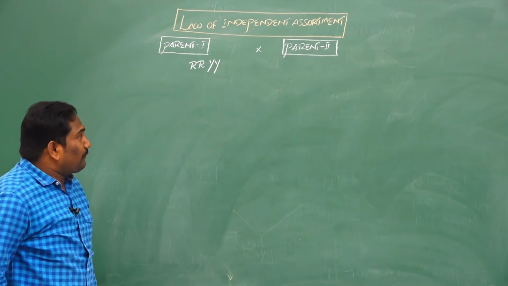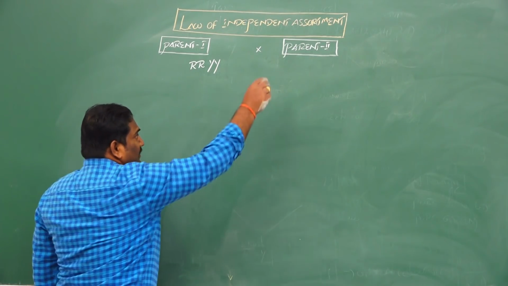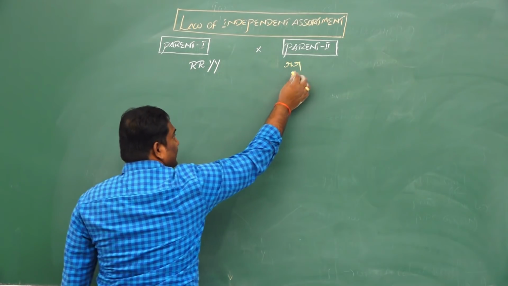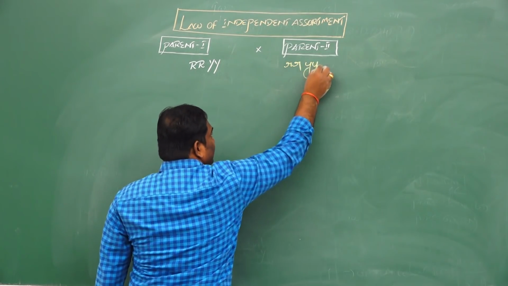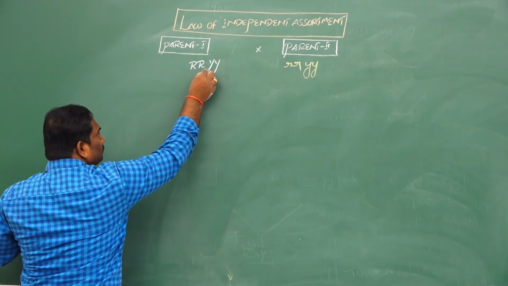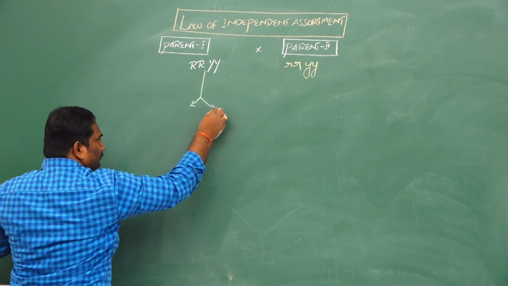Don't get confused. The second parent is homozygous recessive. He selected two different characters: wrinkled shape of seeds and green color seeds. During gametogenesis, two gametes are possible.